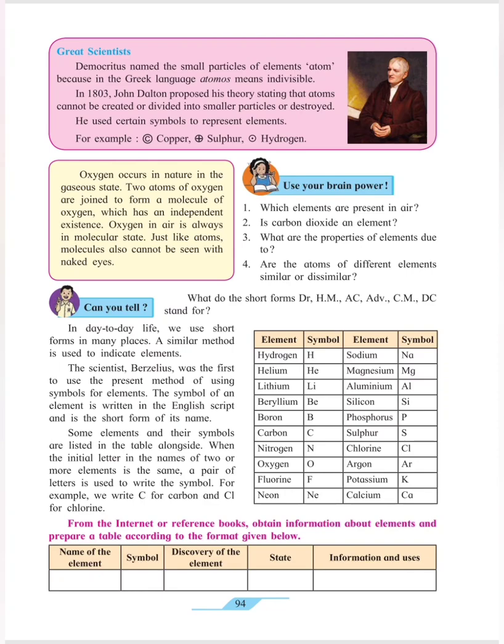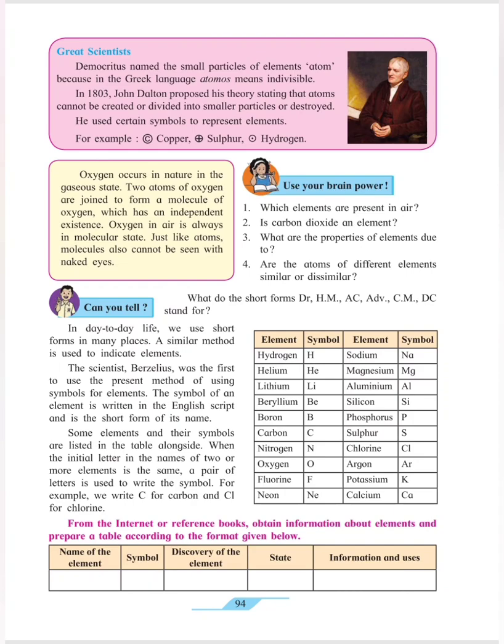Just like atoms, molecules also cannot be seen with naked eyes. An atom is the smallest particle of an element or any kind of substance, so it cannot be seen with our naked eyes. Now if this atom cannot be seen with our naked eyes, think about how small it is. When one or two atoms come together, they form a molecule. So a molecule is also very small in an element. A molecule or an atom cannot be seen with naked eyes.